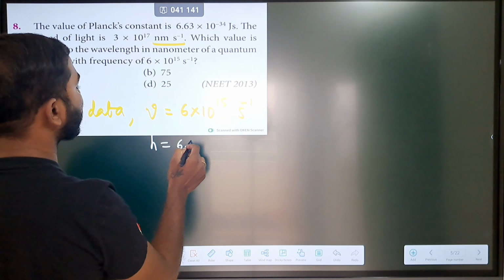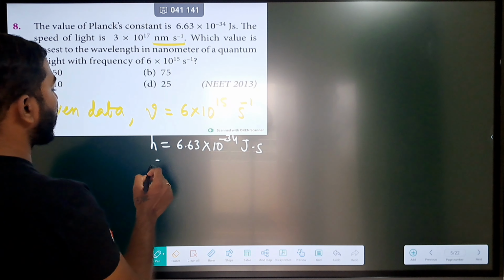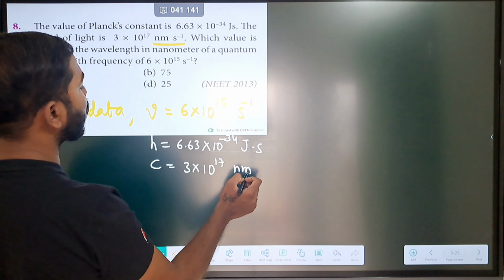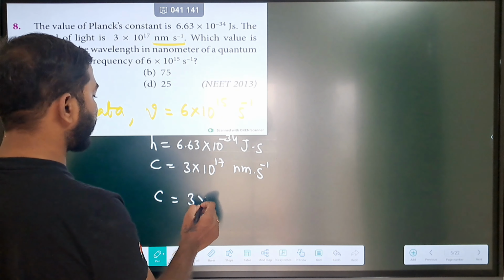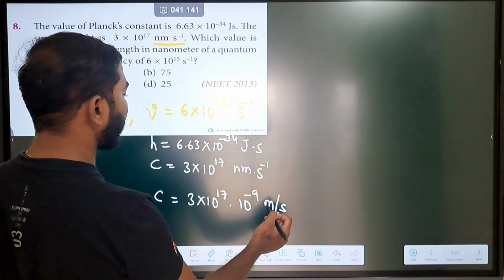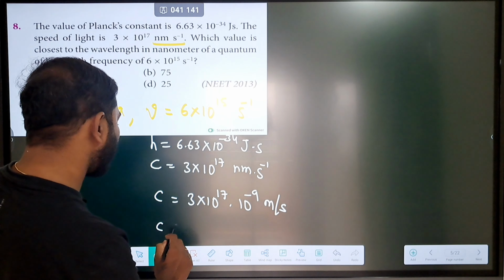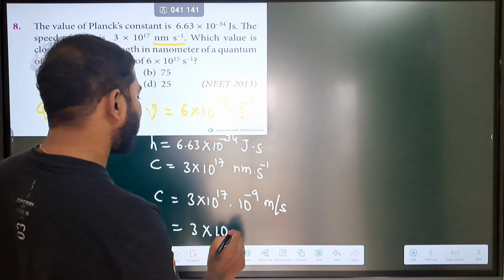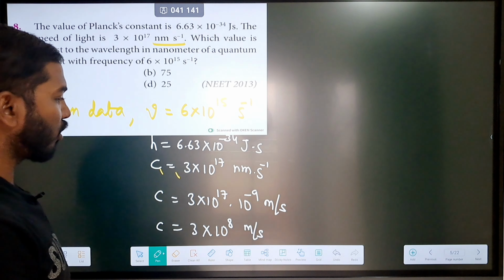The h value they have given is 6.63 into 10 power minus 34 joule second. Very good. The C value they have given is 3 into 10 power 17 nanometer per second. But we need to convert it into meters, so we can easily do that: 3 into 10 power 17 into 10 power minus 9 meter per second. So if you round off this power, C is equal to 3 into 10 power 8 meter per second. Yes, that's what we had in the previous answer also.